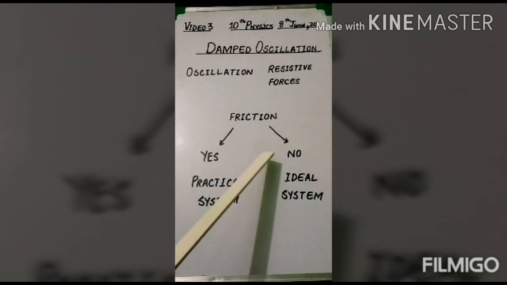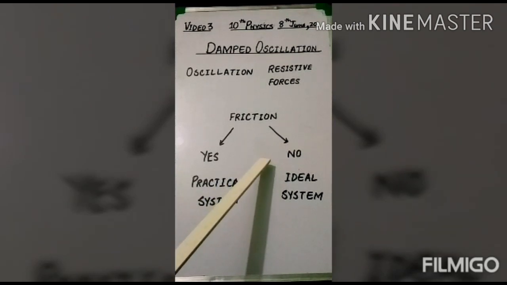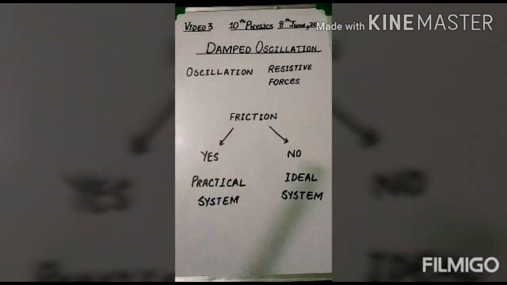In our daily life, even the smoothest systems or the smoothest surfaces have friction. What is the smoothest thing that you can consider? That is air. Even air presents friction. If you take a swing and you push yourself once, you cannot keep the swing going for infinite time. Your swing will slow down because of the friction provided by the air. That friction is known as air resistance.